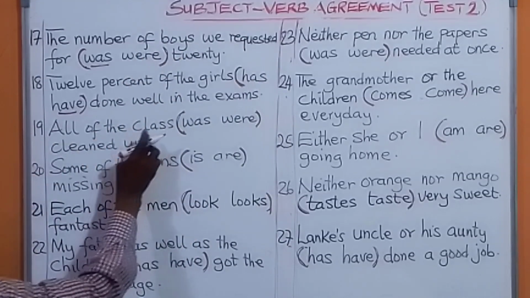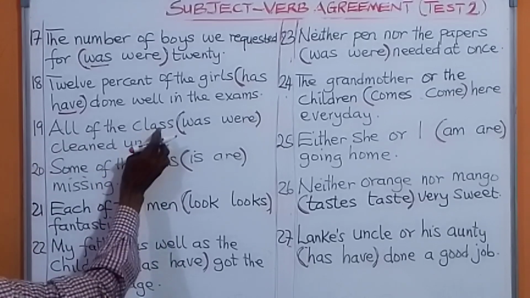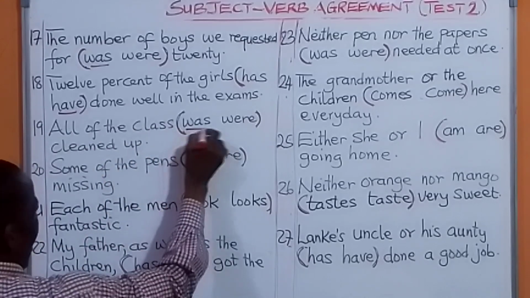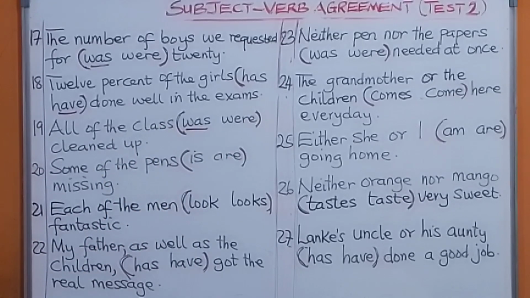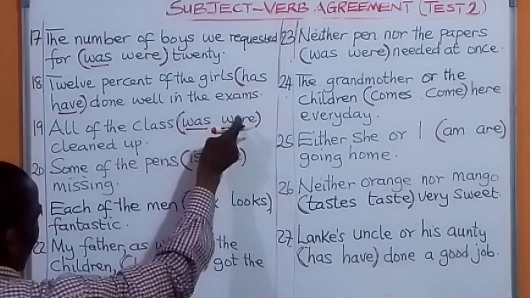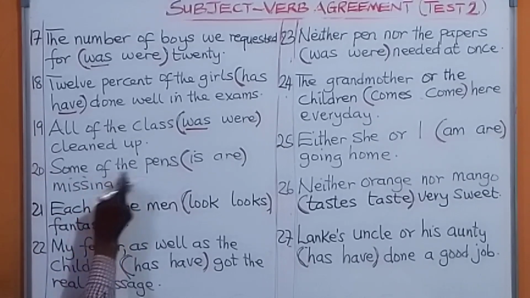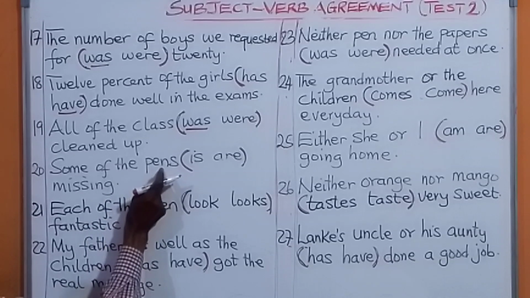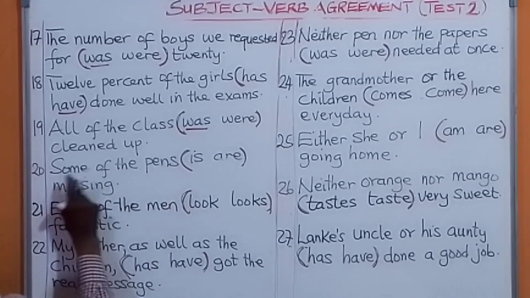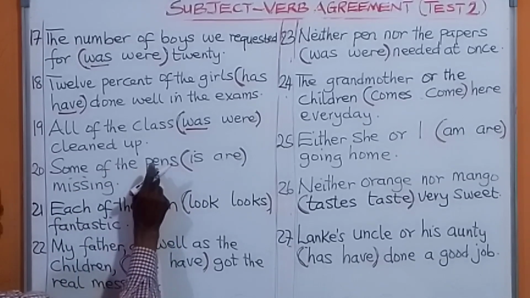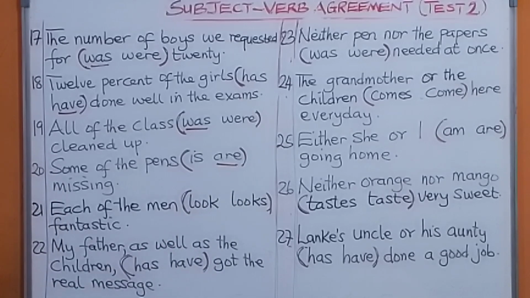Okay? All of the class. You have all, but you have class. What are you going to put there? Was cleaned up. If you have all of the classes, plural here, you say were. That's how we consider that. The next one, some of the pens. If you have some of the pen, you say is. Some of the pens, you say are missing.